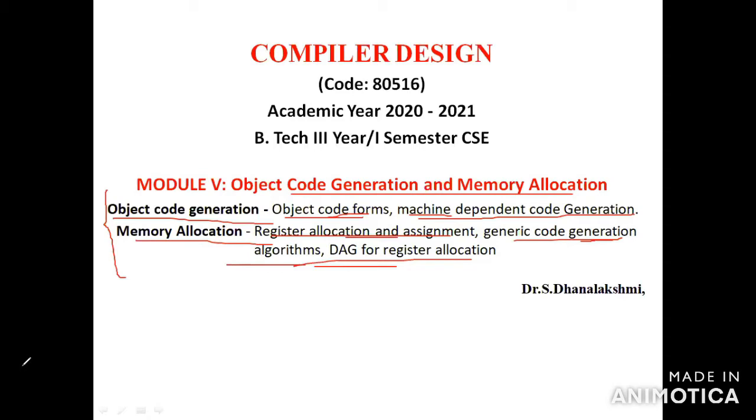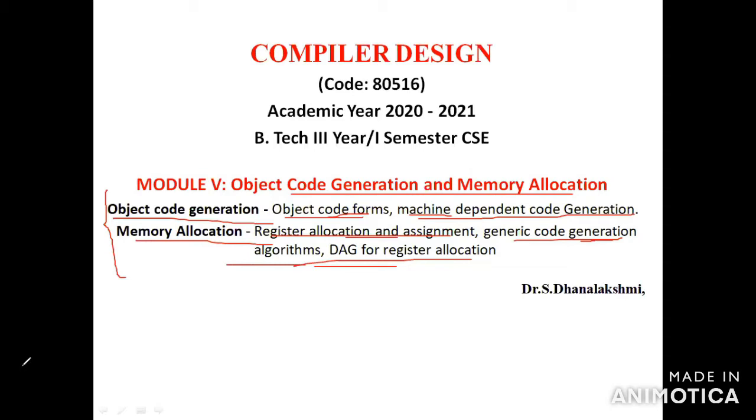It is part of the synthesis phase. So the synthesis phase is the backend of the compiler, and it is fully dependent on the machine, independent of the source programs.